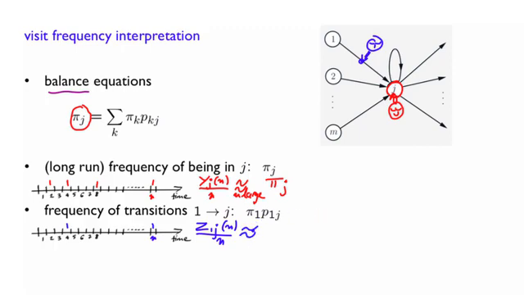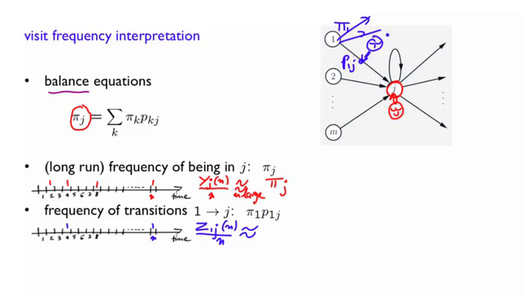And so what is this frequency? Well, let's look at it this way. How often do we have such a transition? Well, a fraction pi 1 of the time, the particle is in state 1. And whenever at state 1, there is a probability p1j of going to j. There might be other ways to go, but out of all the time the particle is in state 1, the fraction of time it will transition to j is p1j.